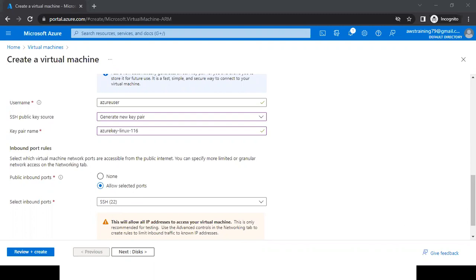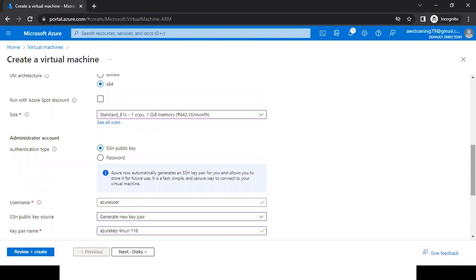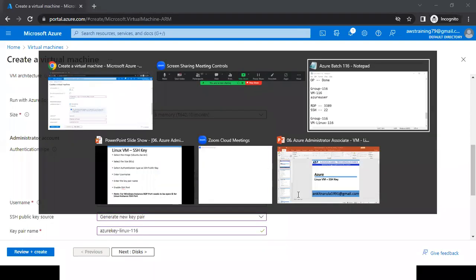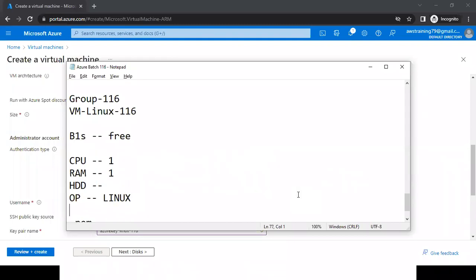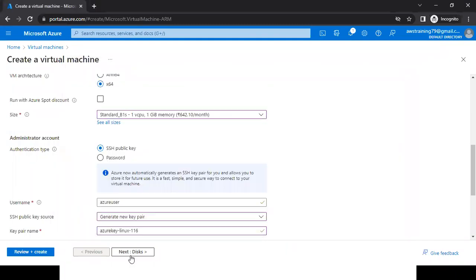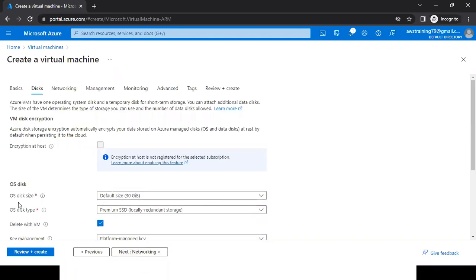So we have selected all our details. But there is one thing pending. What thing? Hard disk. For hard disk, we need to click on next, disk. In Azure, it is called as disk. And here system is selecting our operating system disk.